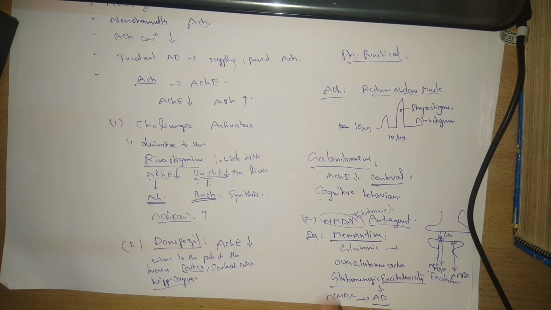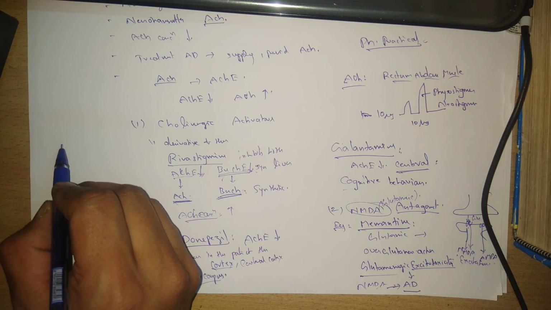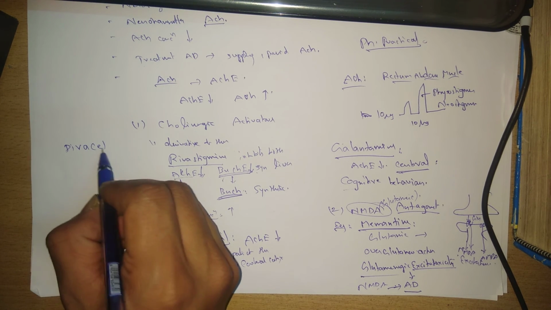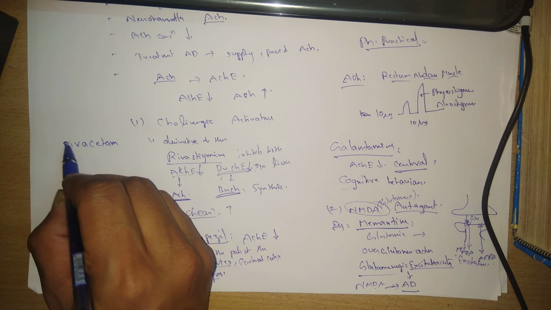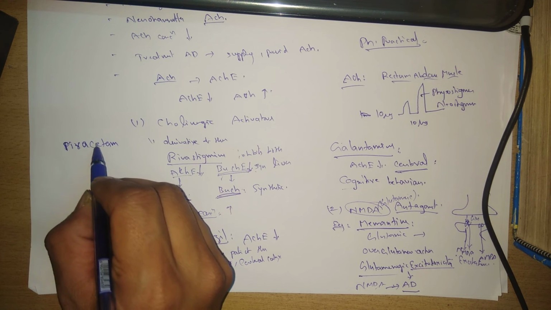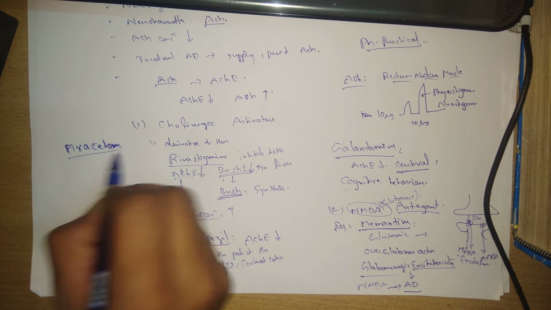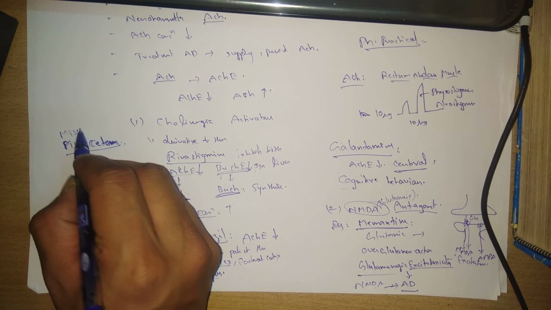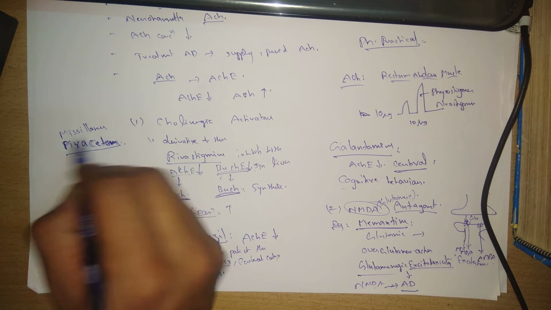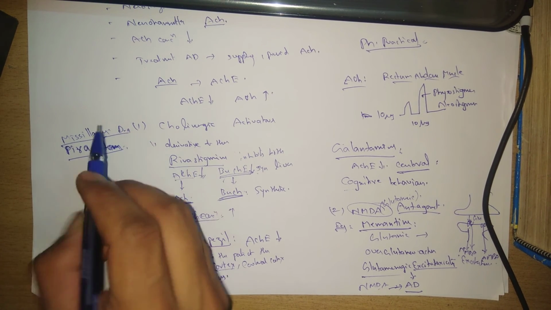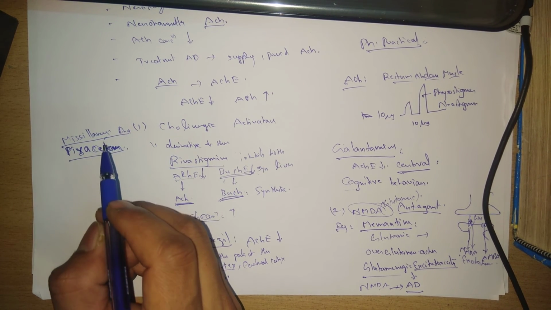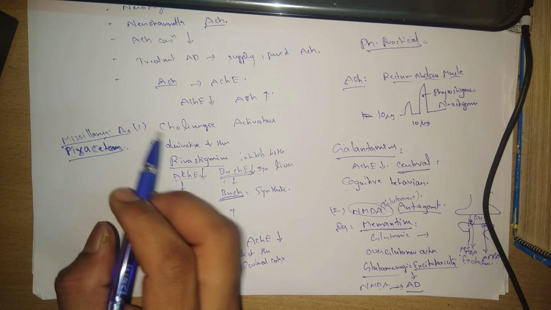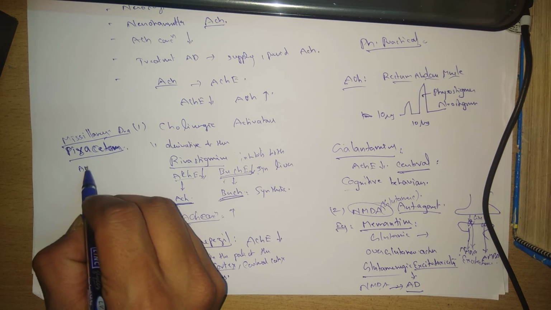Next is what? Here I am writing, piracetam. This piracetam comes under the miscellaneous drugs of Alzheimer's disease. Miscellaneous drugs for Alzheimer's disease, that is piracetam. This piracetam is showing its action by blocking the AMPA receptor.